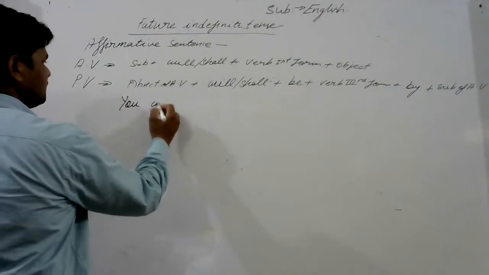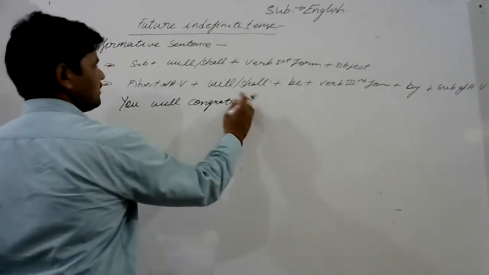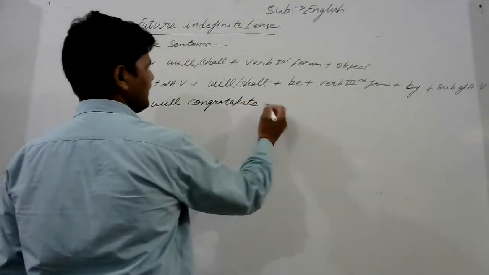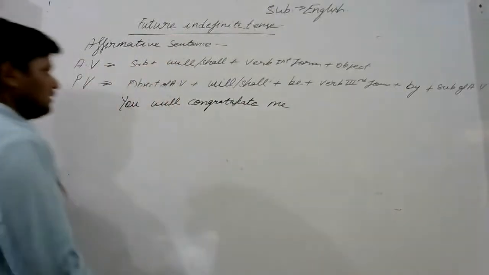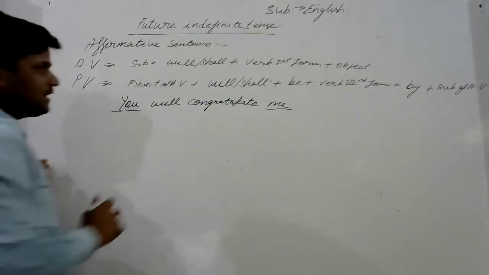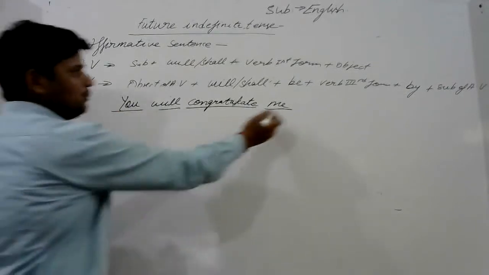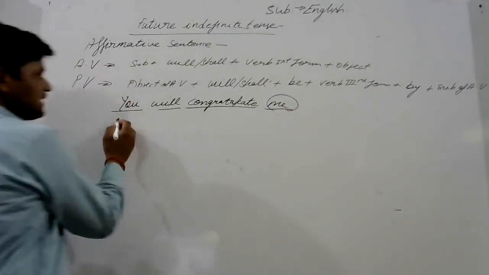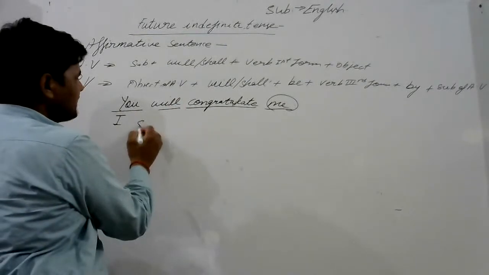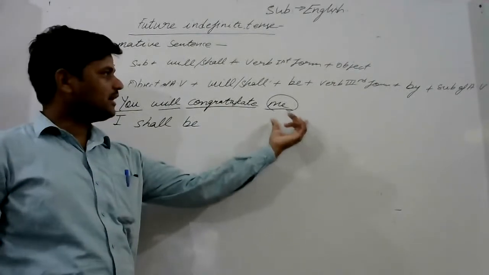Let me take the next sentence. You will congratulate me. Here, me is the object, you is once again the subject, congratulate is the main verb and will is the helping verb. So me would become the subject I, and according to I, the helping verb shall, be. Understand?